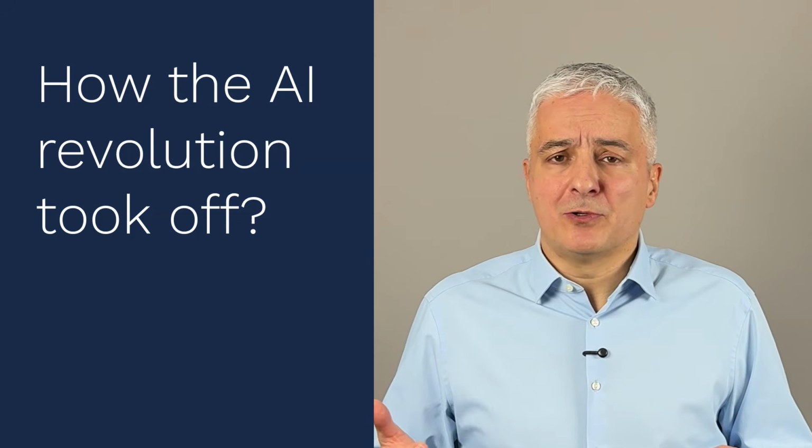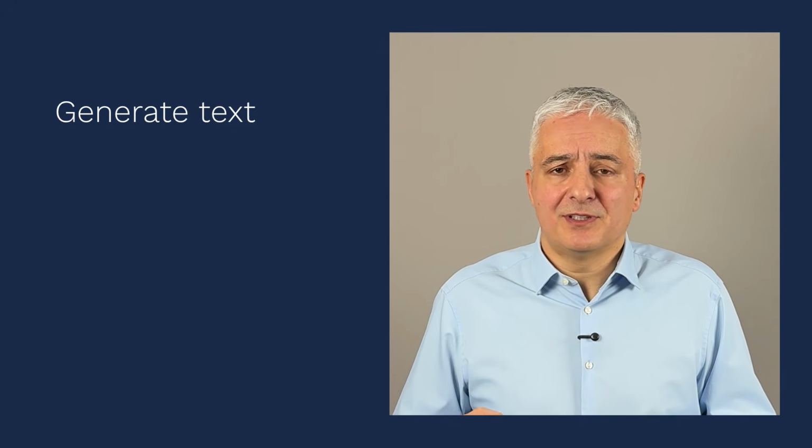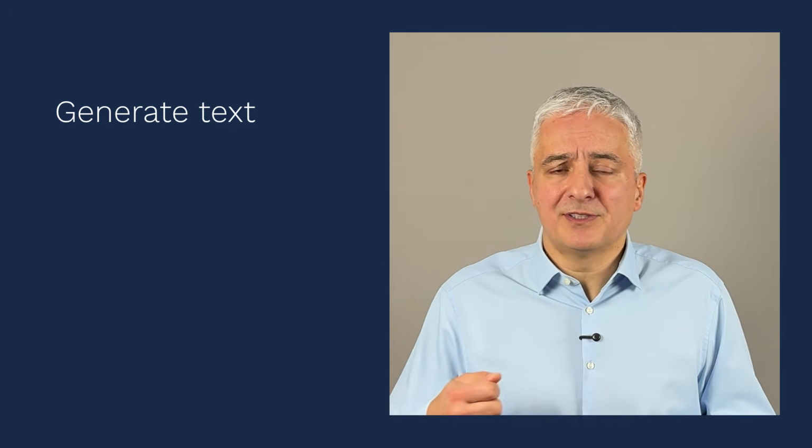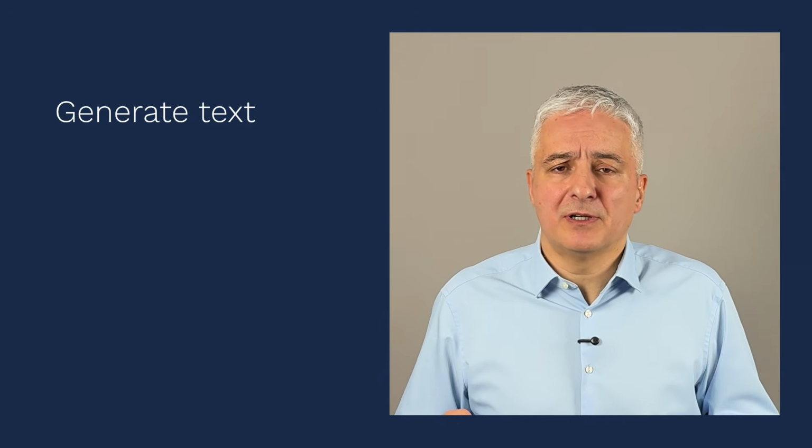Now, GPTs are only one type of machine learning. There are other types like supervised learning, unsupervised learning, reinforcement learning. But GPTs differ from those other types of machine learning because GPTs can generate text, whereas all these other types of machine learning can, let's say, predict, classify, score, or do similar other activities.